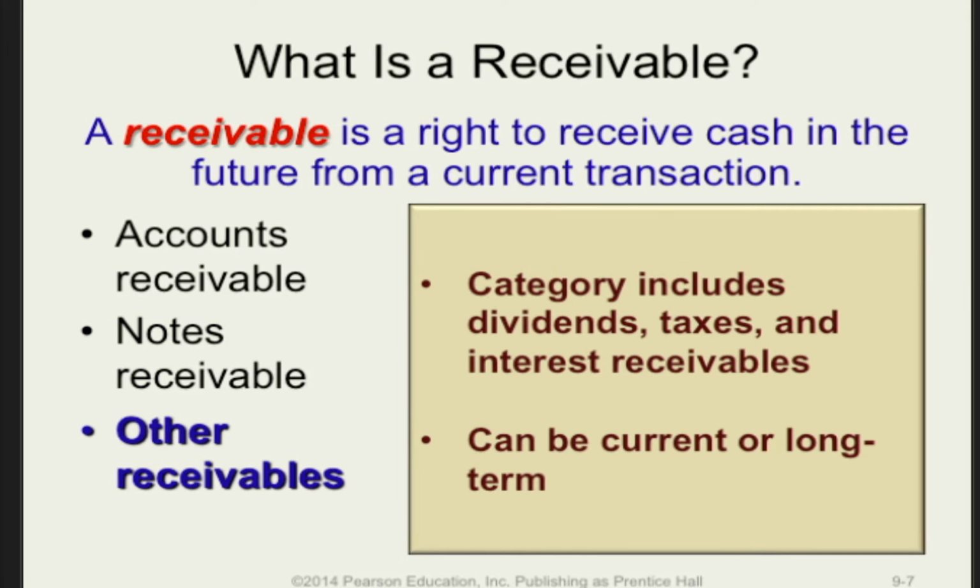There are also other receivables that arise during the course of business. Examples include dividends owed to the company as a result of their marketable securities investments, interest due to the company, or tax refunds due from the government.